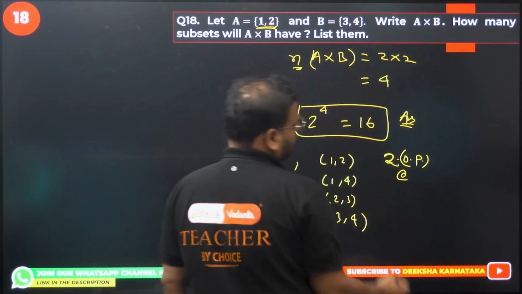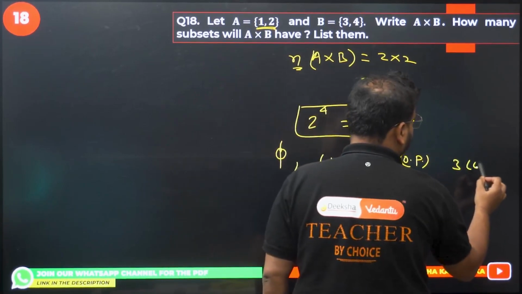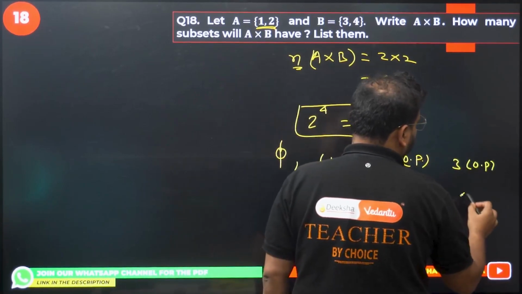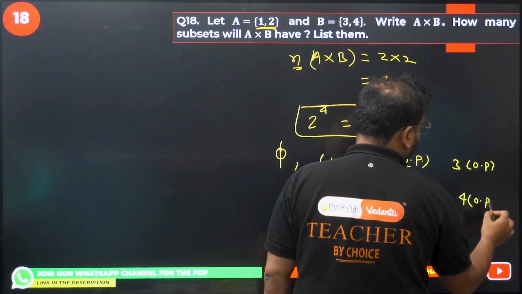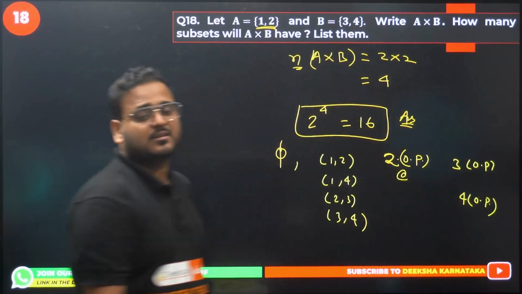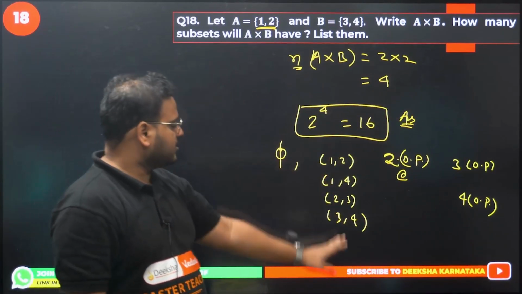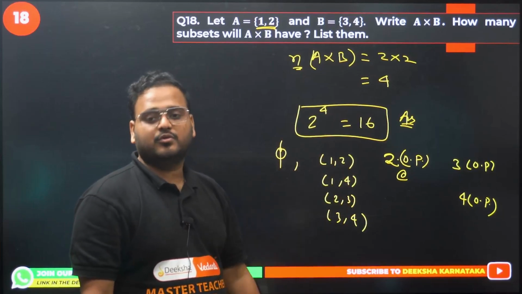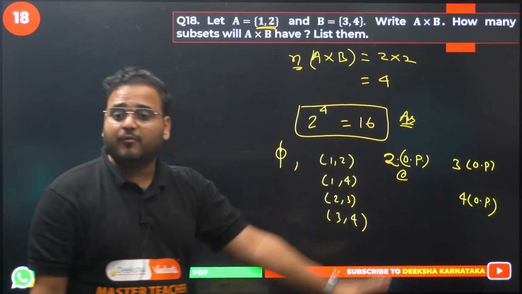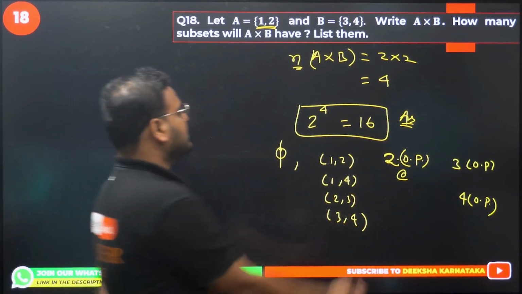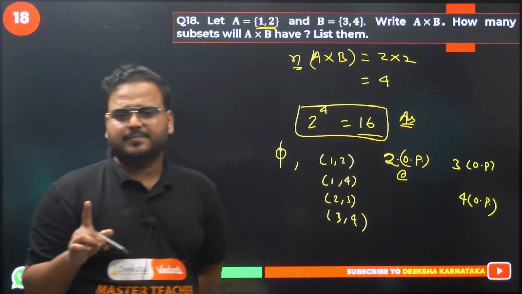Okay. Then you're going to go with 3 ordered pair. Then the last one will be 4 ordered pair. What's the meaning of 4 ordered pair, sir? It means all the combinations together: 1, 2, 1, 4, 2, 3, 3, 4. If you take the sum of all these ordered pairs, you'll have the answer as 16. I hope you got it, right?